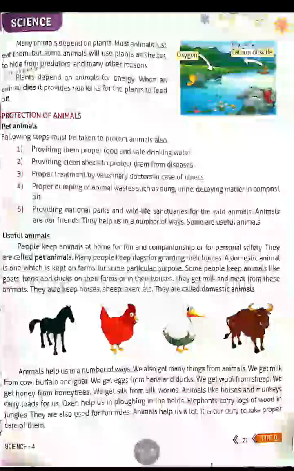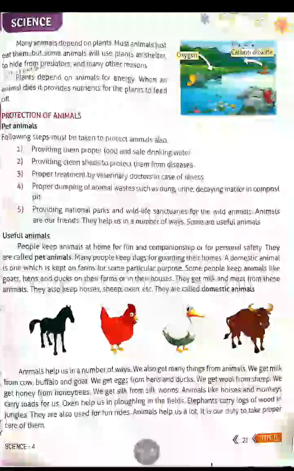Many animals depend on plants. Most animals just eat them, but some animals will use plants as shelter to hide from predators and many other reasons. See, some animals depend on plants only for eating, and some animals use plants for shelter. They will hide from other animals, just like the chameleon. It changes its colors and protects itself from other animals. It lives on the plants.